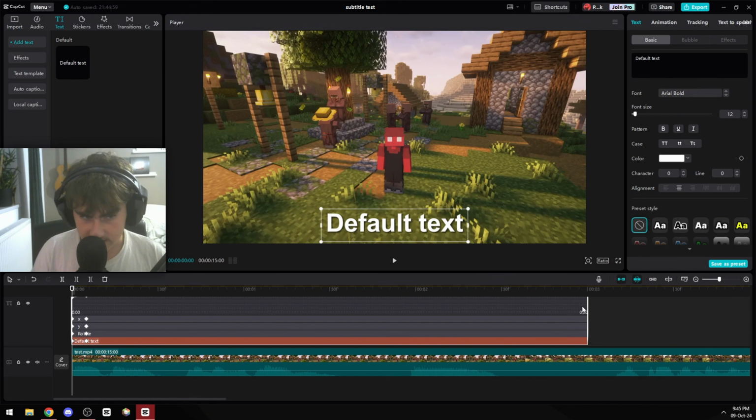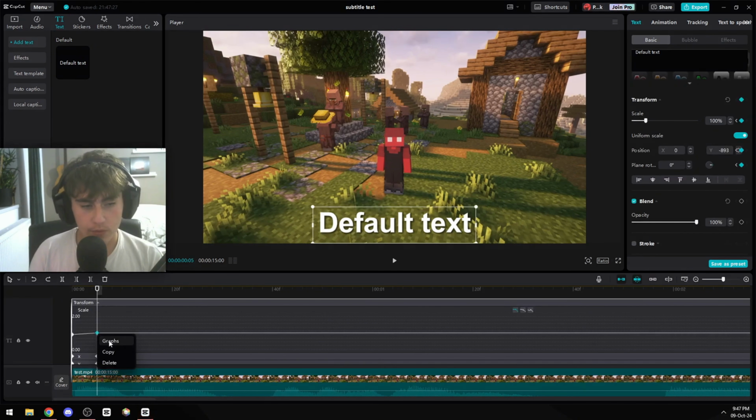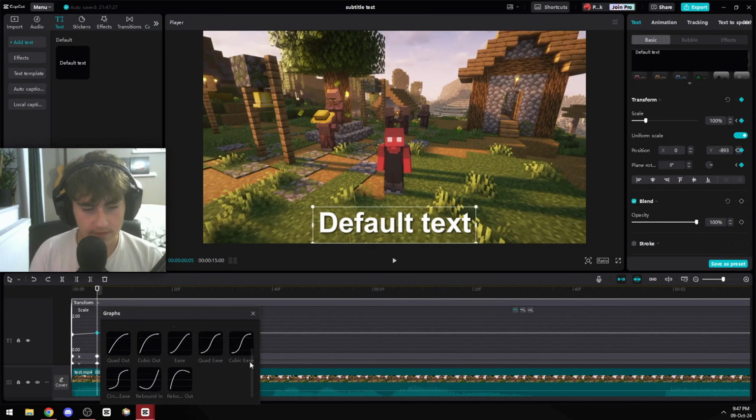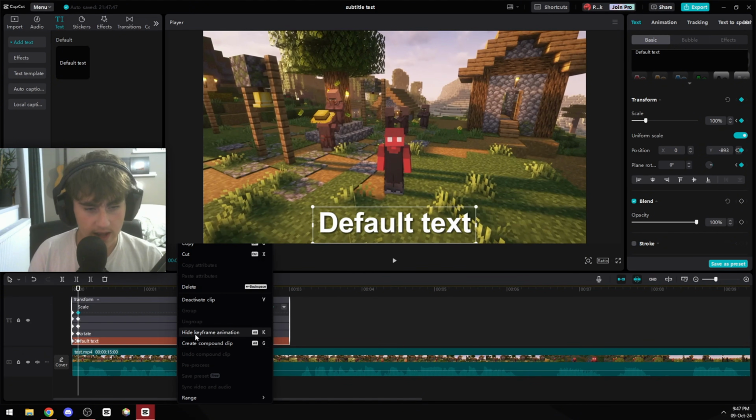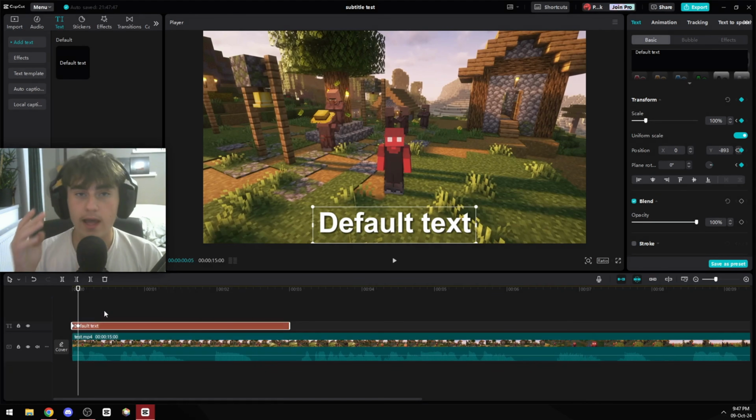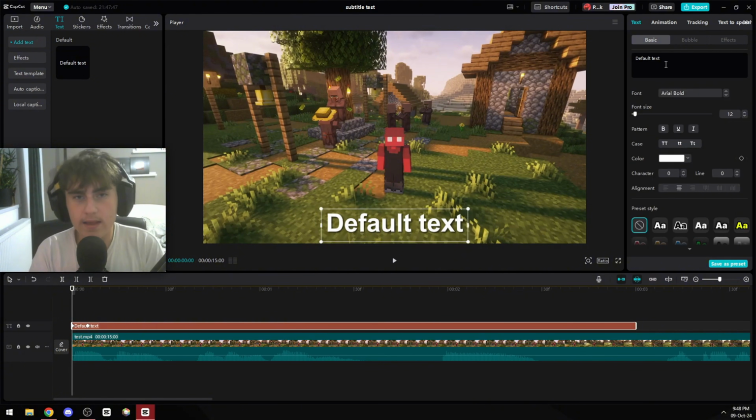After that, I press this arrow, then right click this keyframe, press graphs, and then you can choose from all of these different animations. For my videos, I choose cubic out. Then you're done here. You can go ahead and press hide keyframe animation. All you need to do now is match the words that you're saying throughout the whole video. I suggest only maximum 4 words per line so it's easier to read.